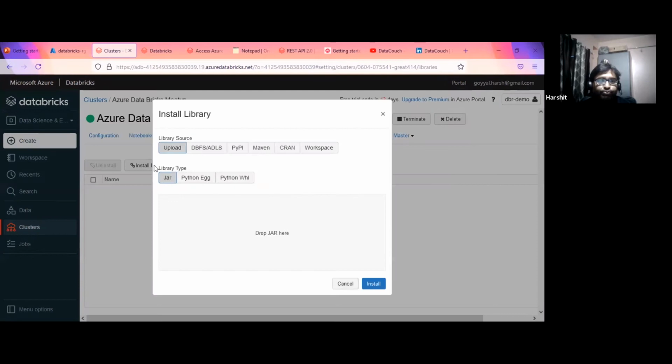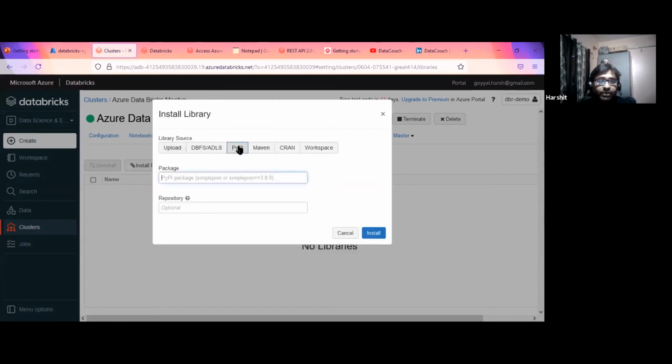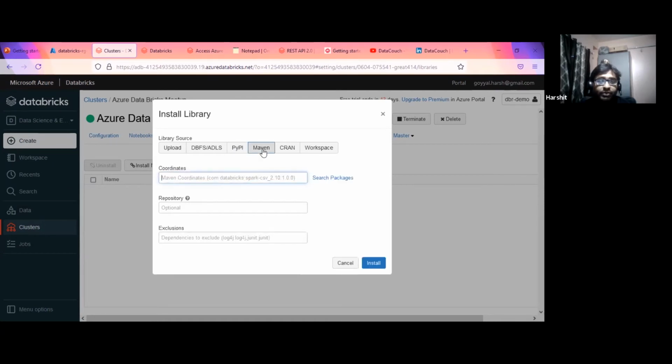Potentially, if you are working in a closed or enterprise-level environment, you may need to change it. Maybe within your enterprise you have a PyPI library, maybe a Nexus repository where you have all the PyPI packages, or maybe Maven packages. You need to change this configuration, and once you change it, you will be able to get packages from your closed environment libraries.